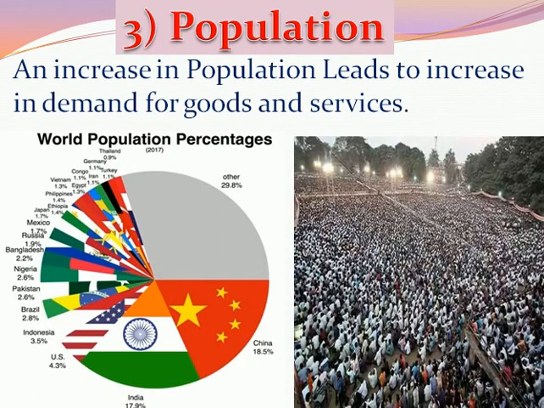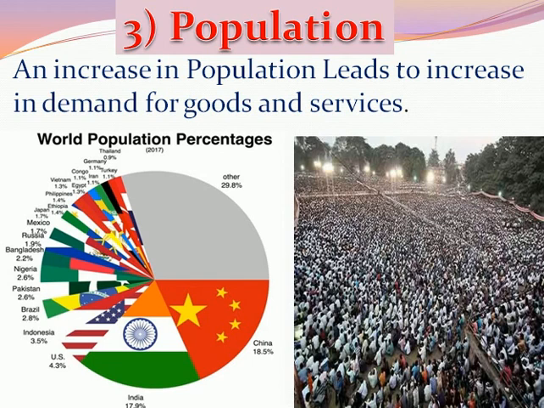Next, population. Population is also an important determinant of the demand of a commodity in the market. An increase in the population leads to an increase in demand for goods and services. For example, in any particular area, the population suddenly increases.